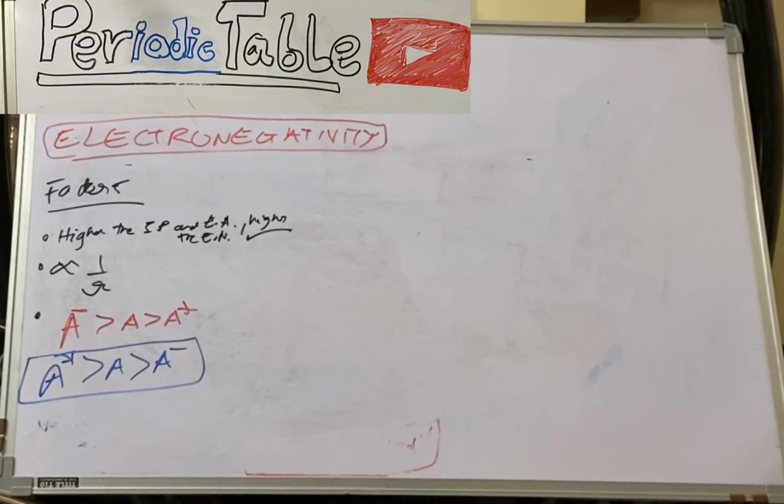Now again, this is pretty easy to understand. Across a period it increases as atomic radius decreases, and here it decreases down a row as the atomic size also increases. Now there are some exceptions. Of course, there will be some exceptions. It's chemistry after all.